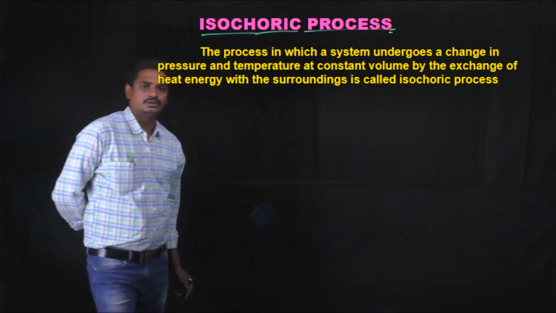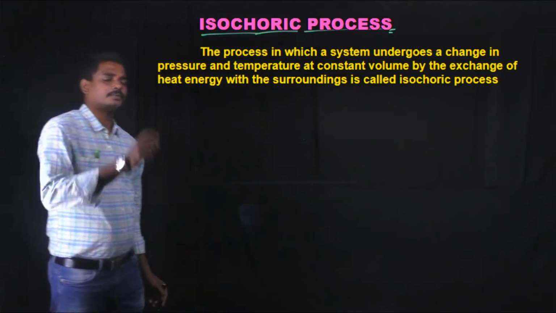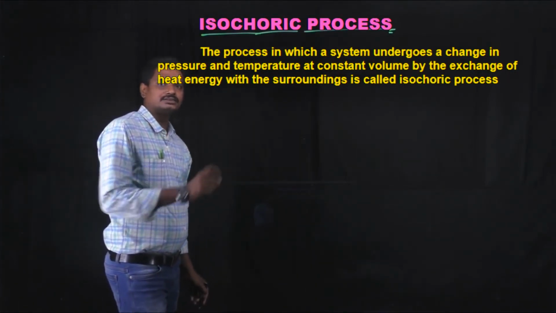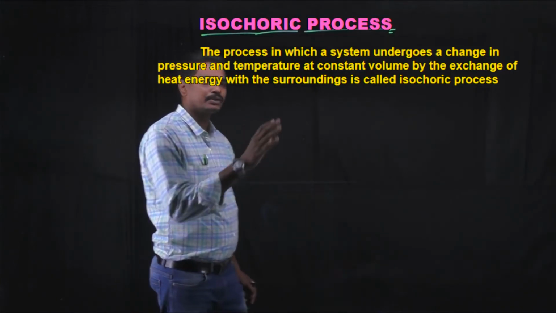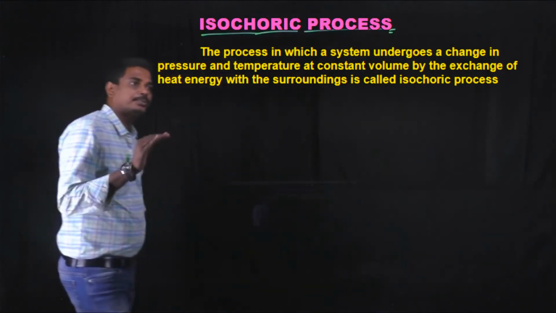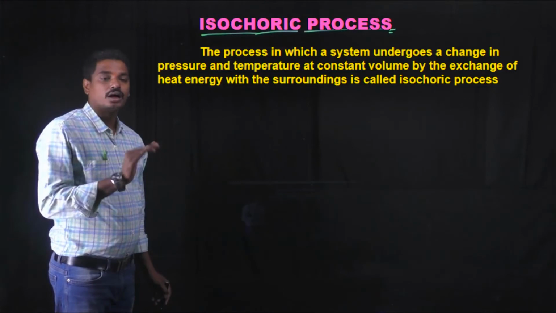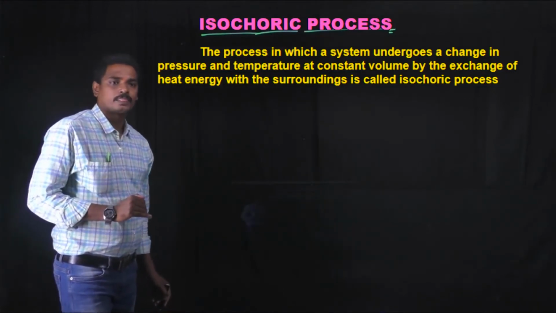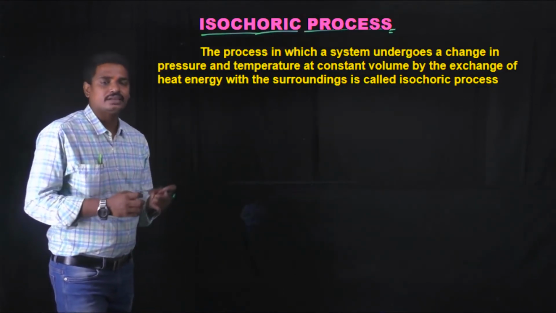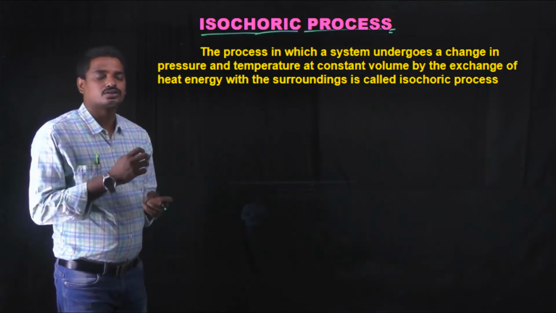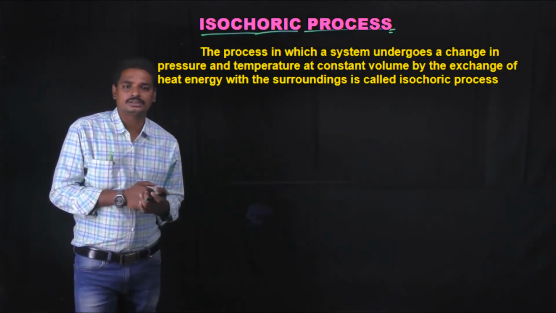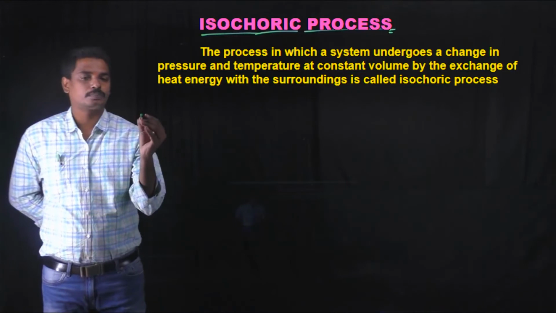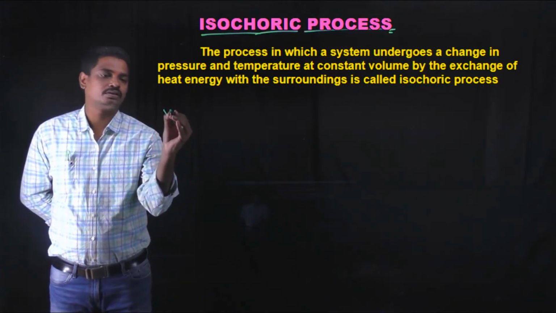Okay students, now let us see the second process, that is isochoric process. Isochoric process means the process in which a system undergoes a change in pressure and temperature at a constant volume with the exchange of heat energy with the surroundings. So isochoric process means volume should remain constant.